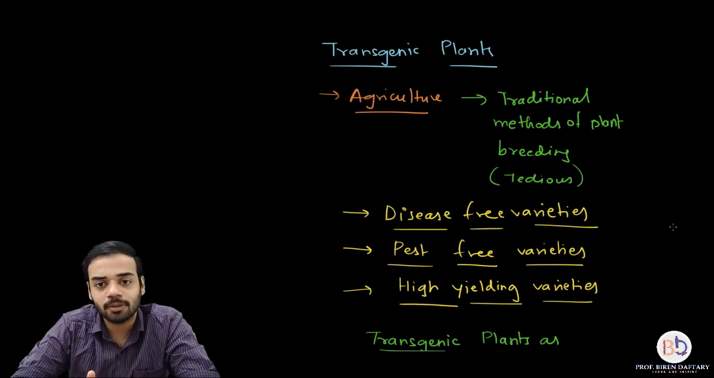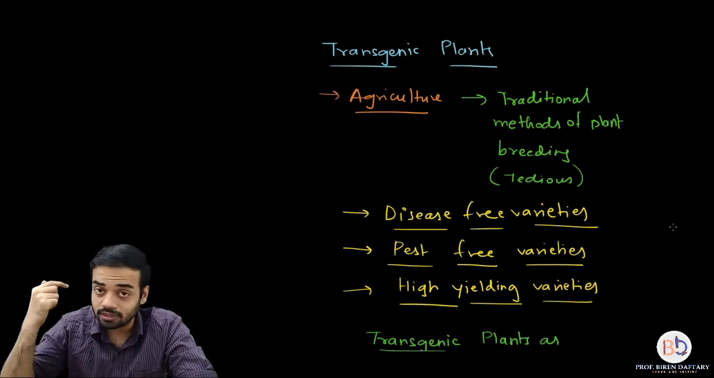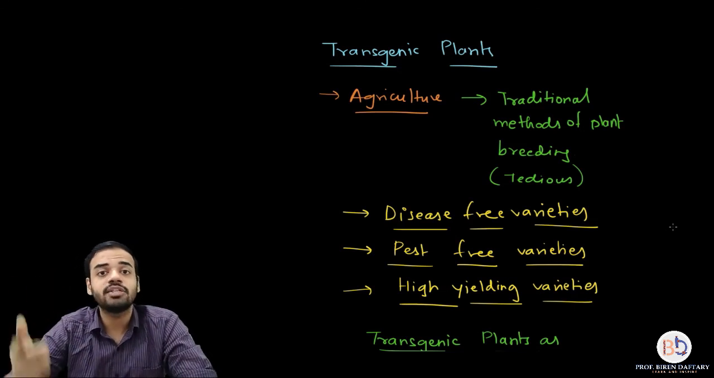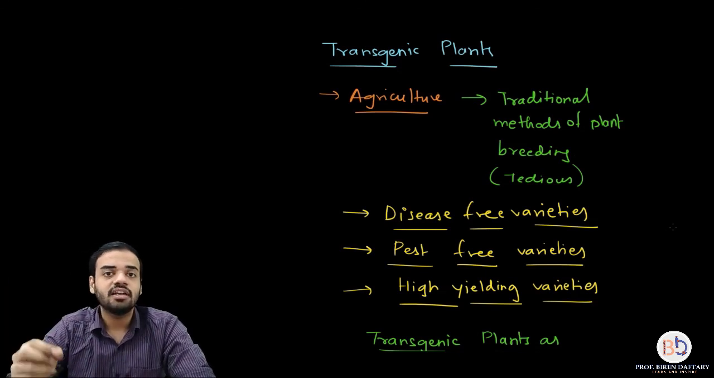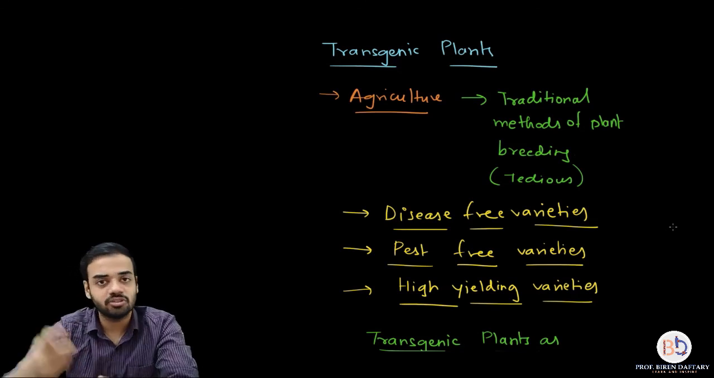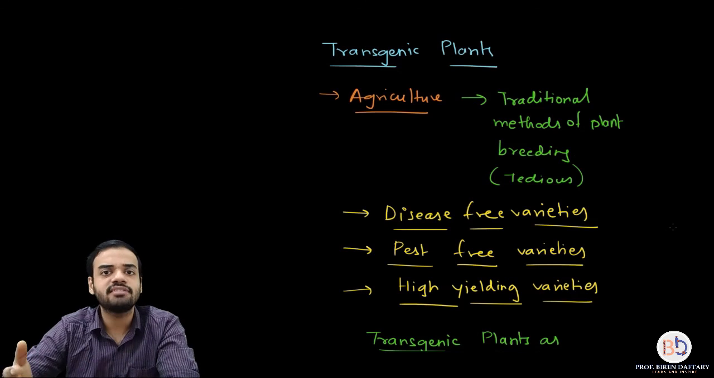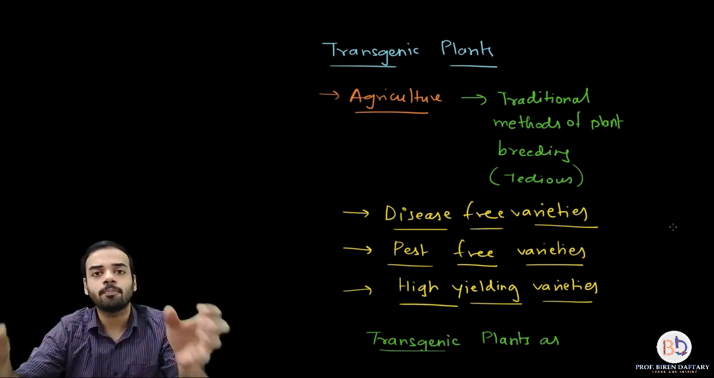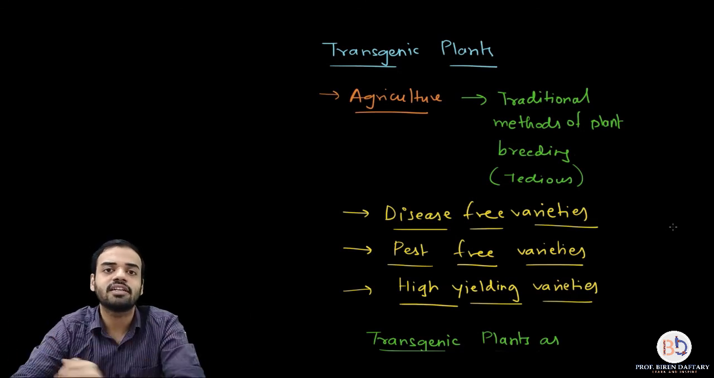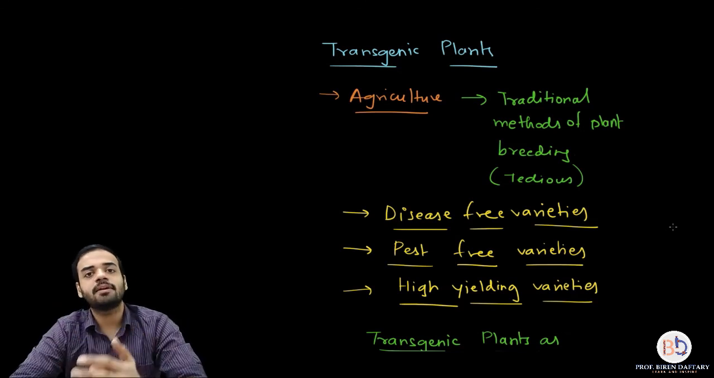Then coming to transgenic plants. Transgenic plants have a slight advantage over traditional methods of agriculture because you don't have to put in as much effort as you need to in traditional plant breeding methods. You just put the desired gene and whatever you want you will get. Disease resistance you can get, pest resistance you can get, high productivity you can get. All these things you can get by inserting the required gene instead of going and finding proper plants to hybridize and give rise to new offspring. So is that clear?